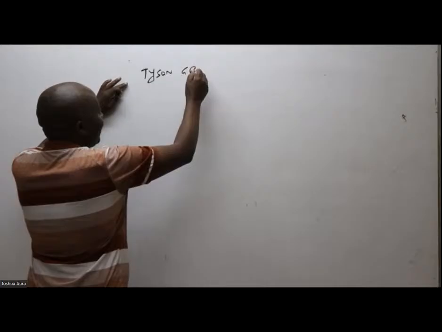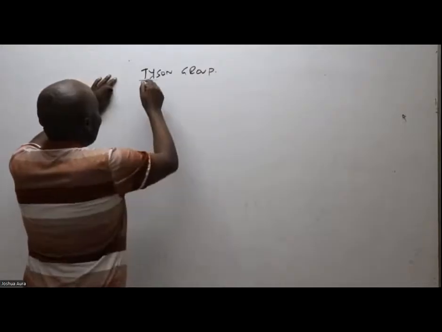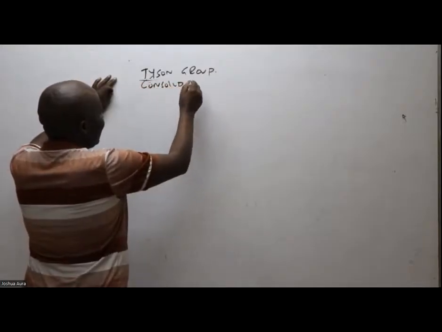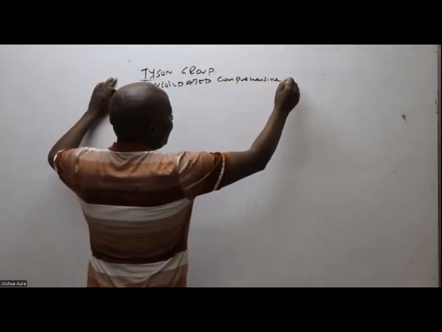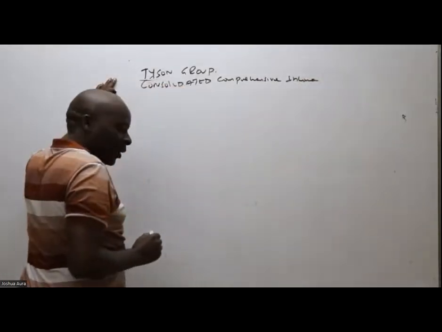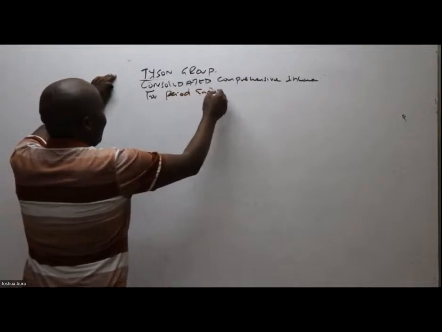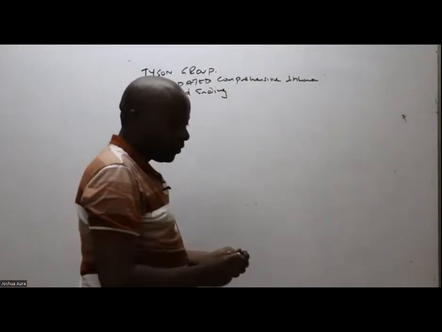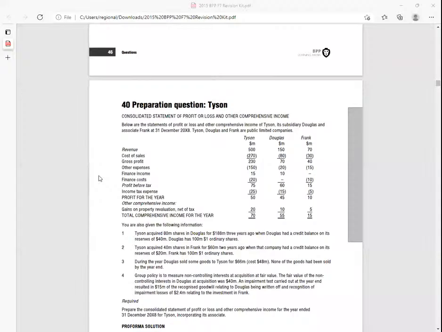Consolidated comprehensive income for the period ending 31st December 08.